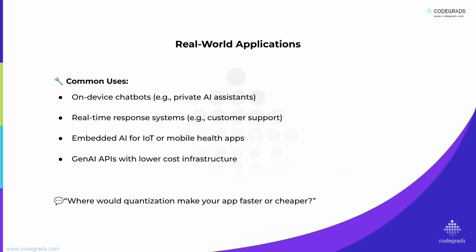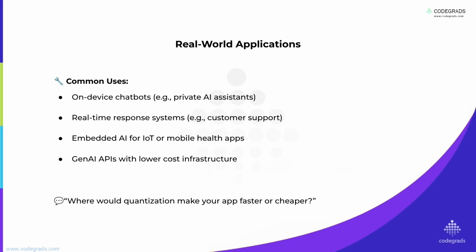Let's look at where quantization shines in the real world. On-device chatbots, like a private AI assistant, are a prime example. Running locally means faster responses and better privacy for your data. Real-time responses, like in customer support, need to be snappy. Quantization helps you achieve that low latency for a smoother user experience.